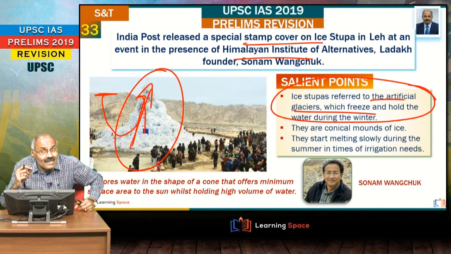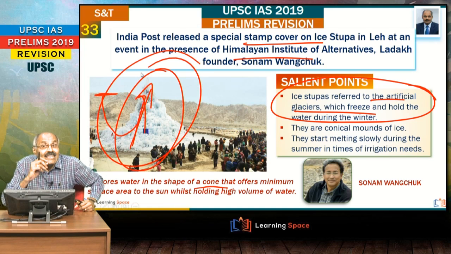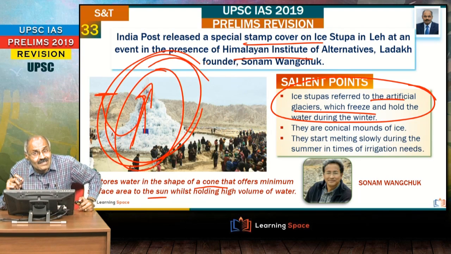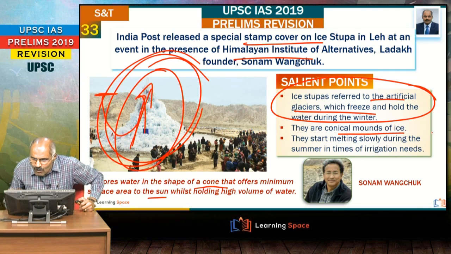And the second important aspect is it stores in the shape of a cone. Why it is stored in the shape of a cone? Because when it is in the shape of a cone, it offers minimum surface area to the sun and it holds maximum amount of water. That means by holding maximum amount of water, right? This is the initiative of Sonam Wangchuk. These are conical mounds of ice.